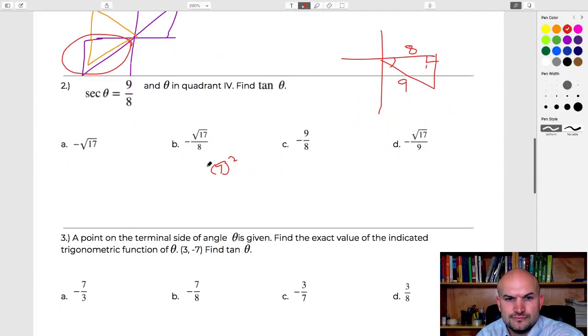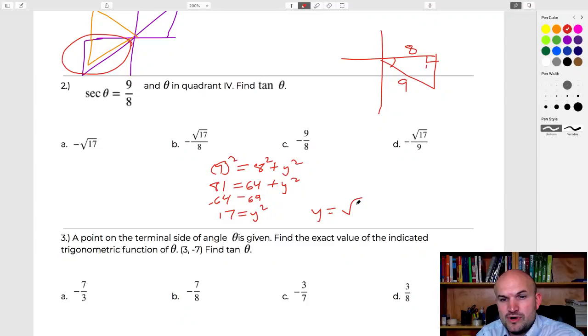Zoom back in. Is equal to 8 squared plus, let's just call this y squared. So this is 81 is equal to 64 plus y squared. Subtract on both sides. And that's going to be 17 equals y squared. So therefore, y equals the square root of 17.